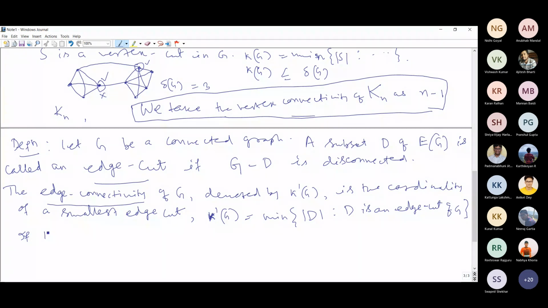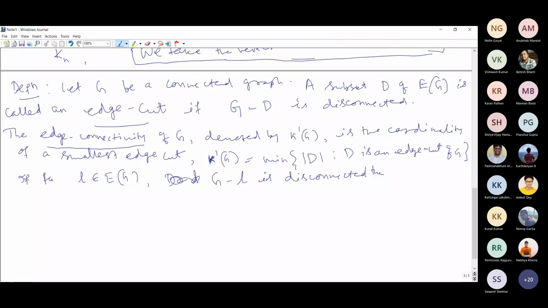If for any edge L in the edge set of the graph G, G minus L is disconnected, then L is called a cut edge, or a bridge.